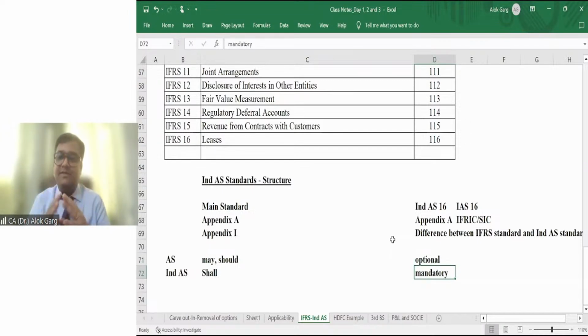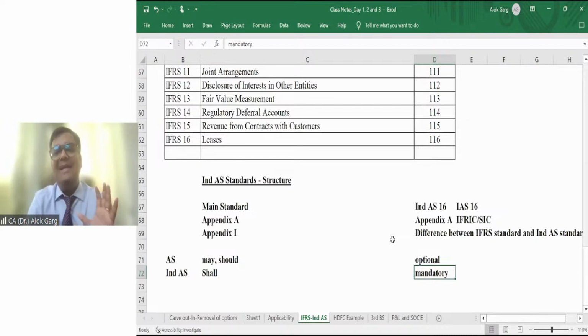Since you will now be gaining expert knowledge, and a year or six months down the line you will become a chartered accountant, you have to be expert in reading the standard. So when the word may or should has been used, you can say that it is a choice. But when the word shall has been used, it means it is mandatory.